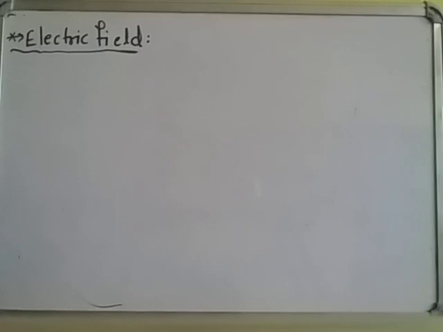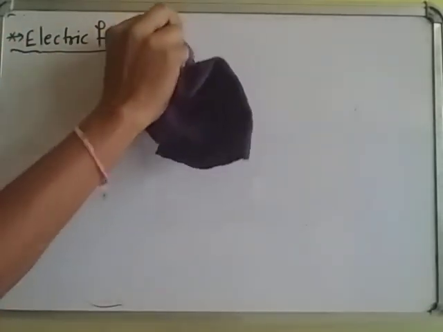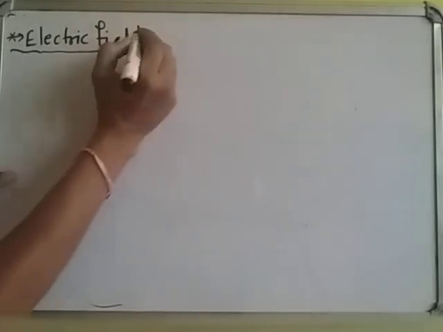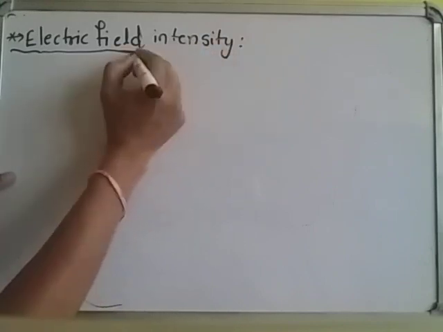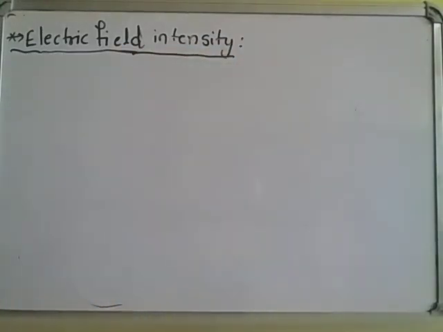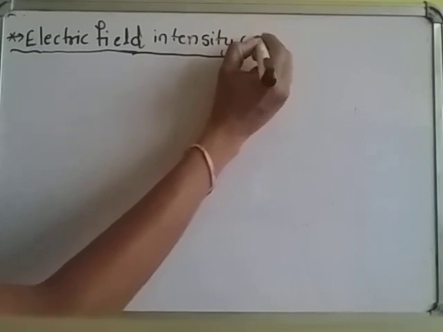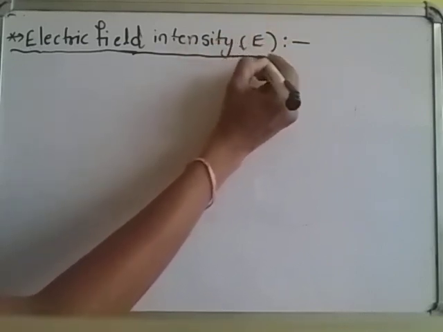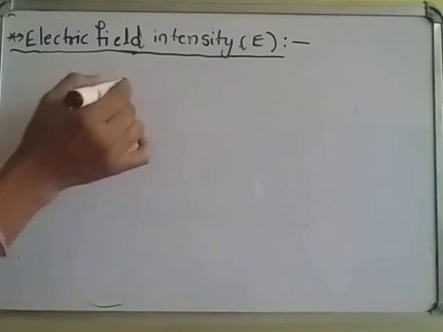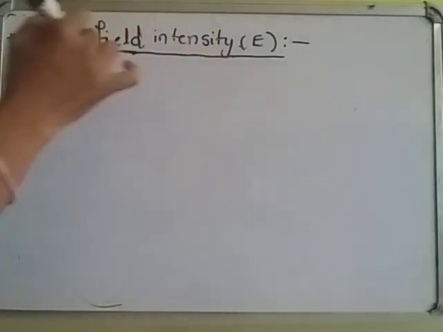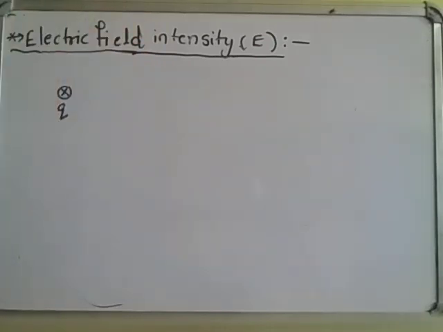Now the next topic is electric field intensity, or electric field strength also we will tell. Electric field strength or electric field intensity. How to find out the electric field intensity or strength? That is denoted with E. For that, let us take one charge Q. Due to this charge, some electric field will be produced. In that electric field, if any other charge we are placing, it will experience a force.